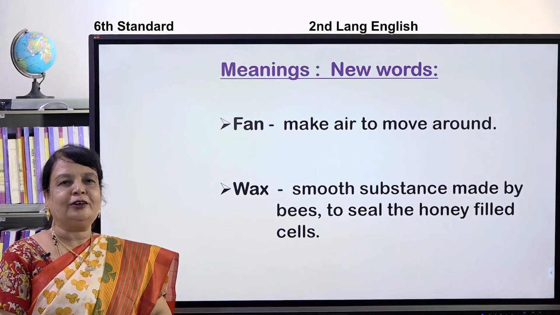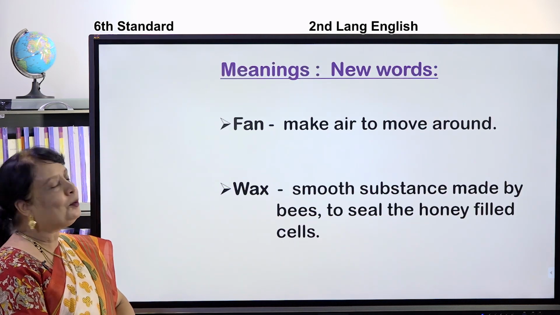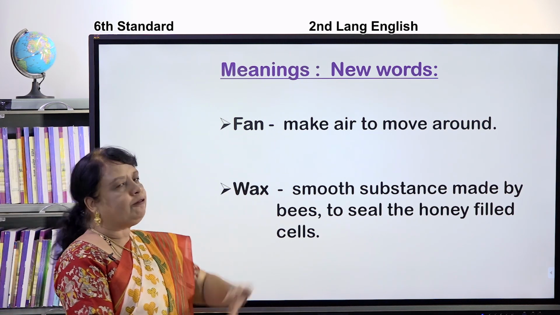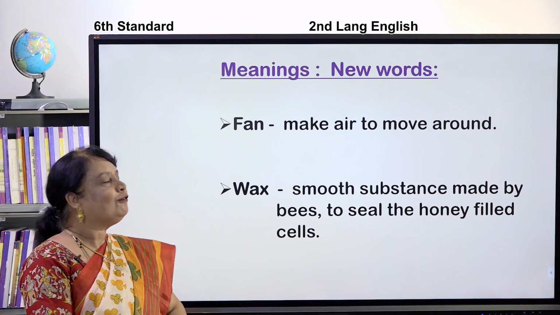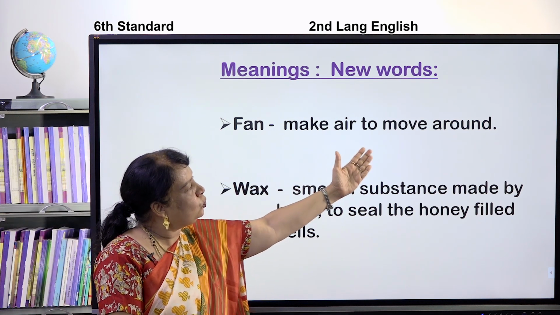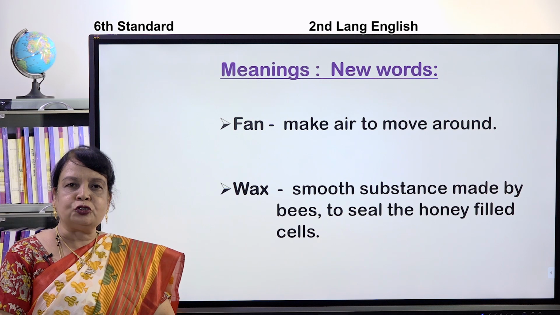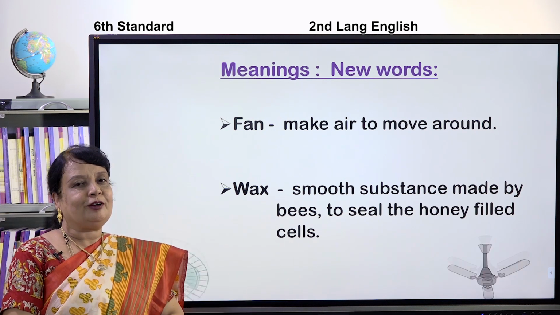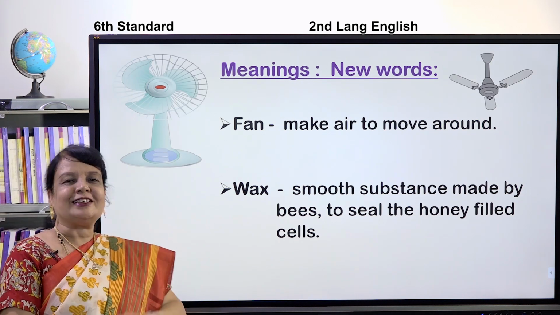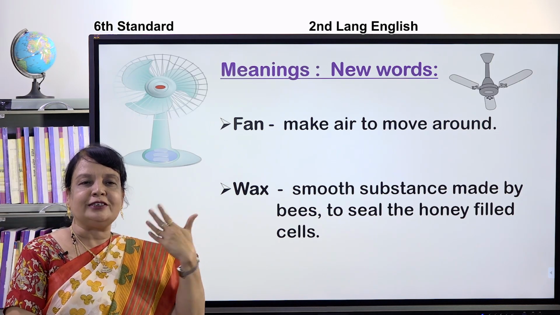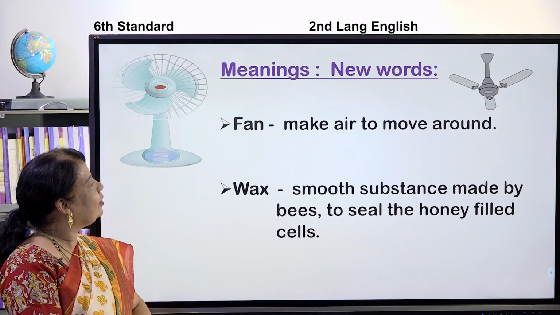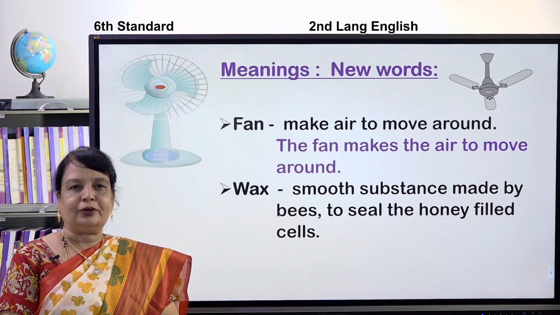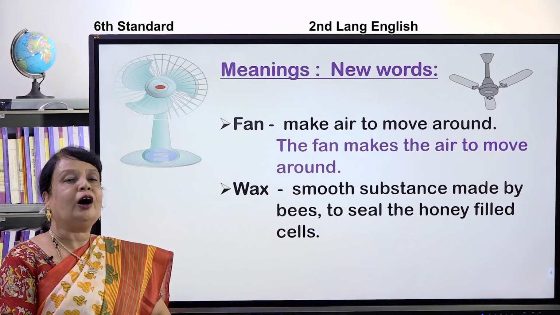Now, we are going to take up the new words and their meanings. Shall we do? Yes. Here is a word F-A-N, fan. What is it? Fan. Yes. Make air move around. What does the fan do? There will be a ceiling fan and also a table fan. Yes, it gives us air when it is very hot. Here, the fan makes the air move around.